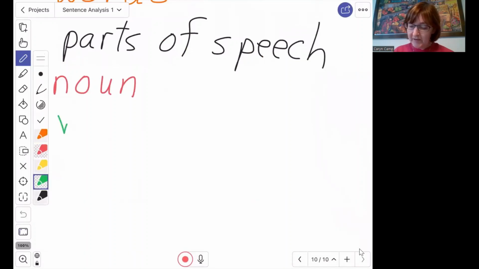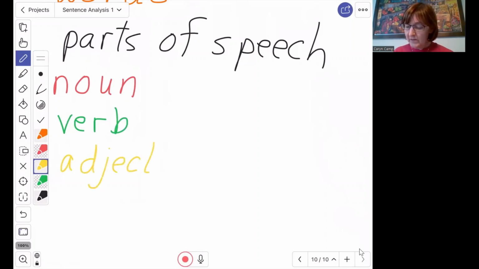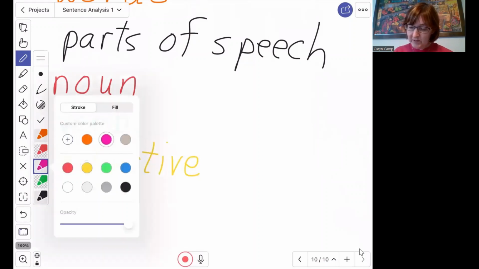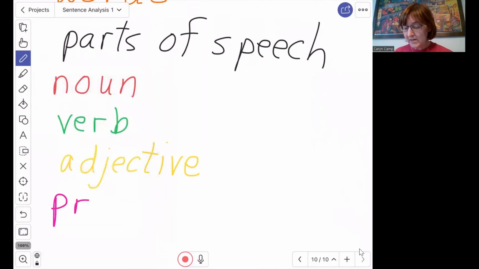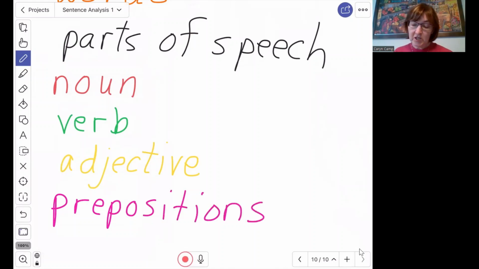We're going to talk about a verb. We're going to talk about adjective. More about adjectives in the next lesson. We're going to talk about prepositions. That will be also in the next lesson. And conjunctions are in the next lesson.